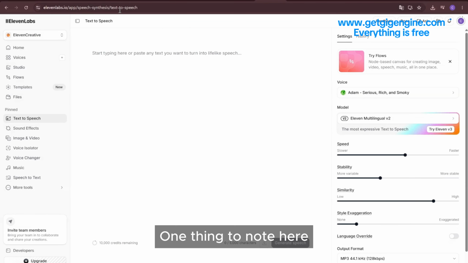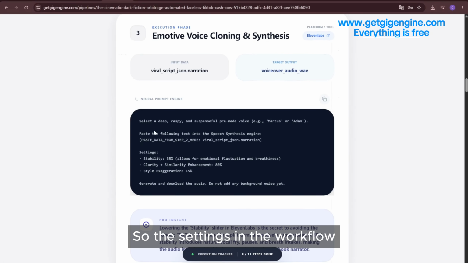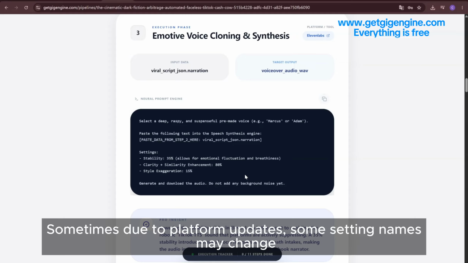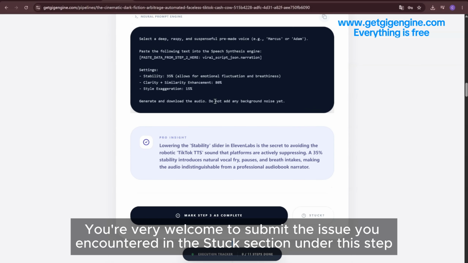One thing to note here: AI tool platforms update very frequently. So the settings in the workflow, sometimes due to platform updates, some setting names may change. If this happens, you're very welcome to submit the issue you encountered in the Stuck section under this step.